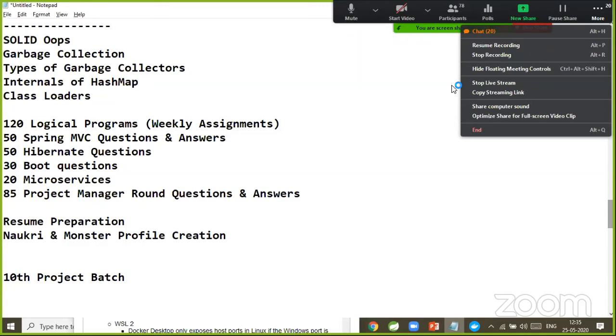How will this much content be covered in just 2.5 months? Saturday, Sunday, we are going to do batches. Otherwise, it is not possible. Concurrency, yes, we are going to cover concurrency also. Multi-threading will be covered. Multi-threading and batch processing will take 1 week of time. I am going to explain the perfect real-time scenario that I used in my project.